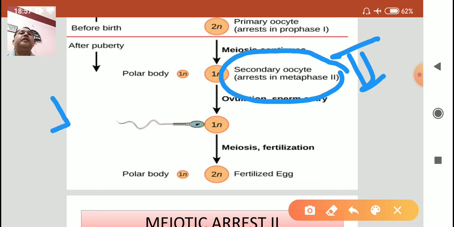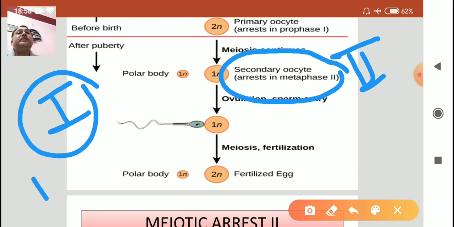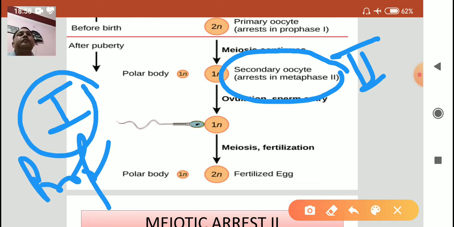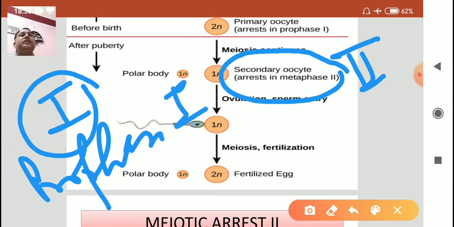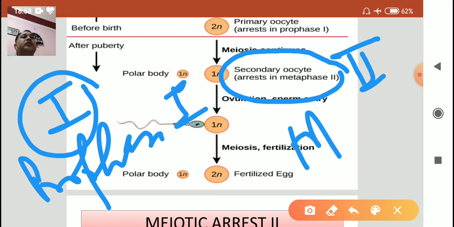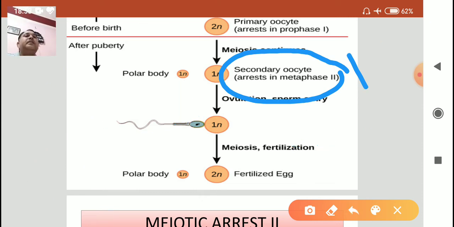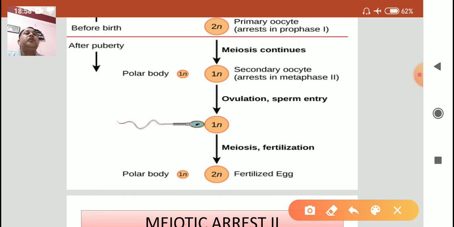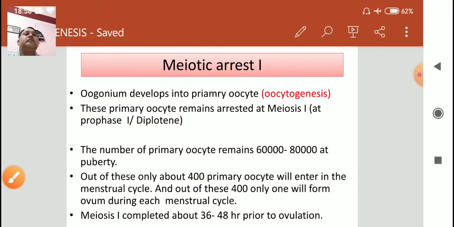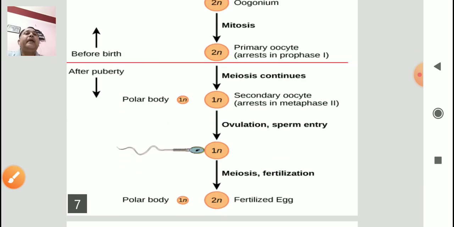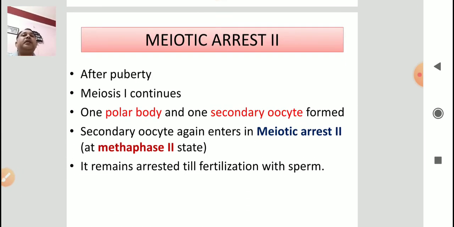Meiotic arrest 1 is before the puberty age when the primary oocyte is formed, and meiotic arrest 2 is when the secondary oocyte is formed. Meiotic arrest 1 is at prophase 1, at the developing stage, and meiotic arrest 2 is at the metaphase stage. So there are two types of arrests during oogenesis: meiotic arrest 1 that I previously told you, and now meiotic arrest 2.